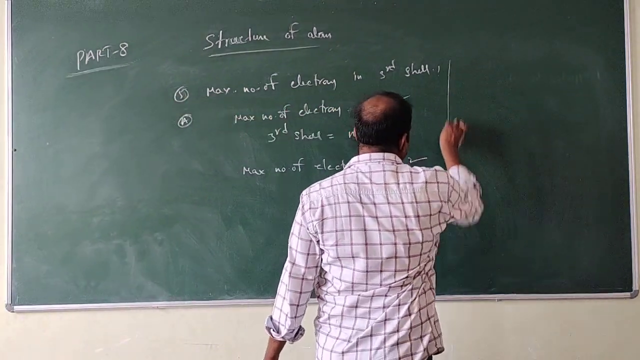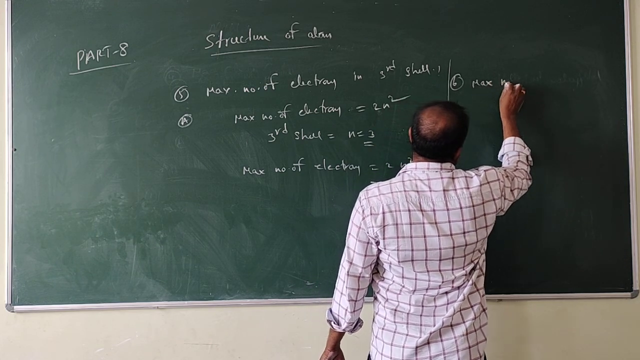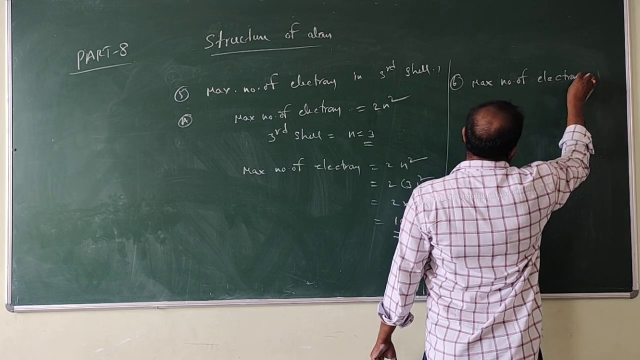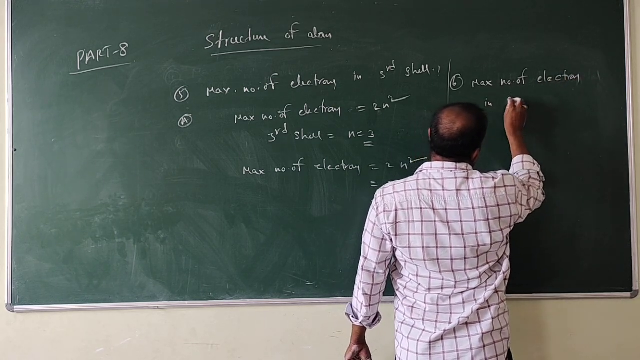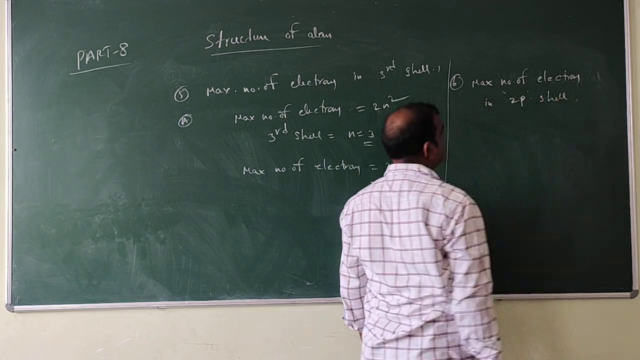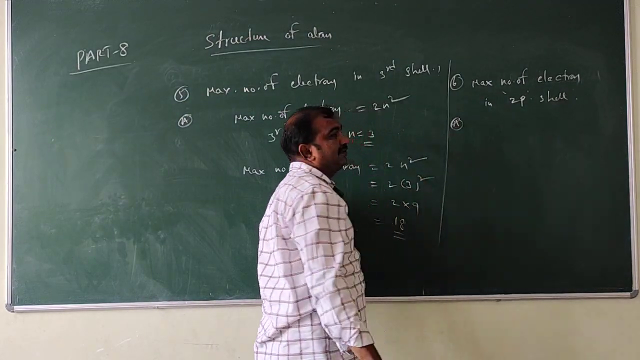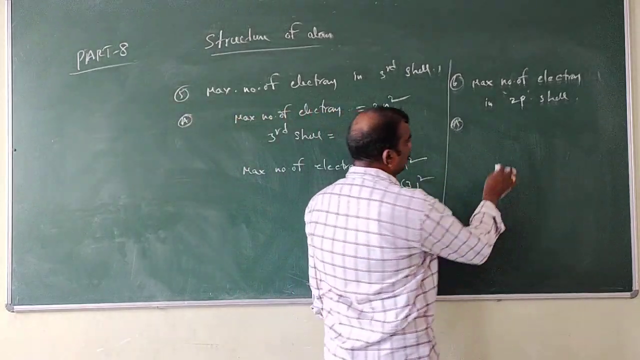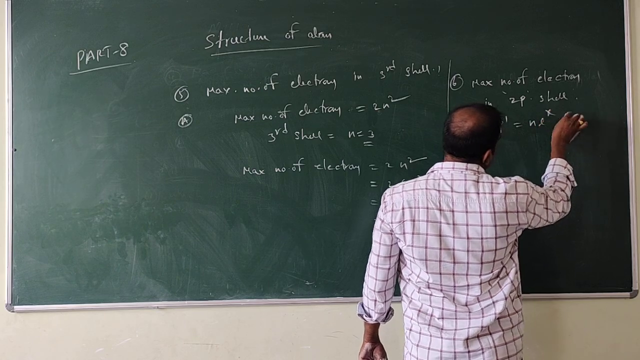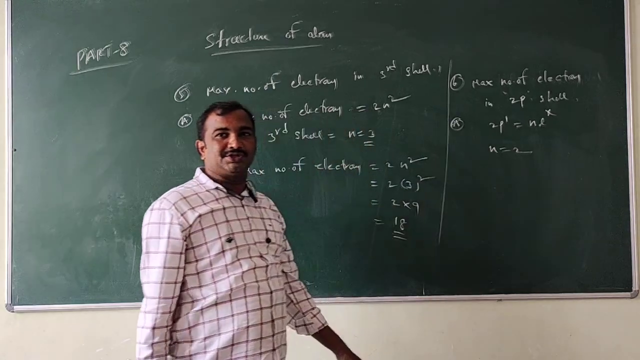Sometimes it will be given like this: maximum number of electrons in the 2p shell. Like that they will ask you, so you don't need to get confused here. For the 2p shell, 2p1, that is n, l, x notation. What about n here? n is equal to 2.